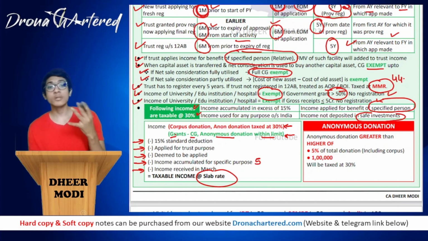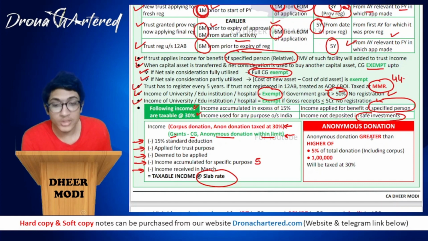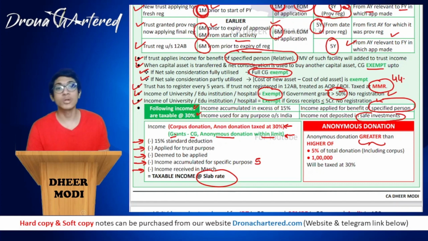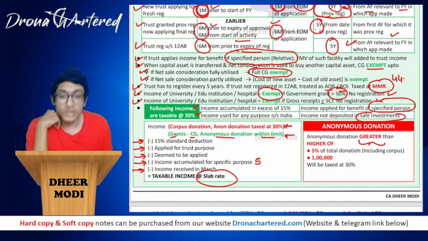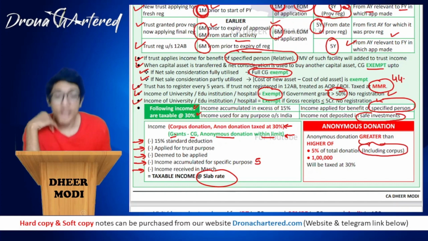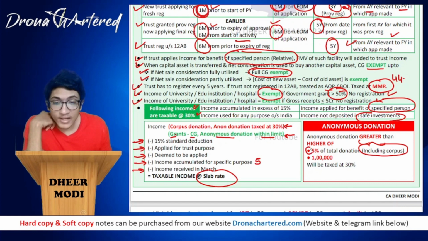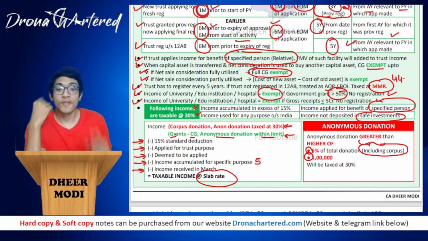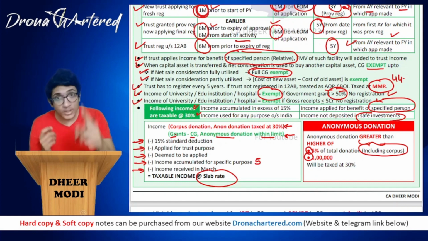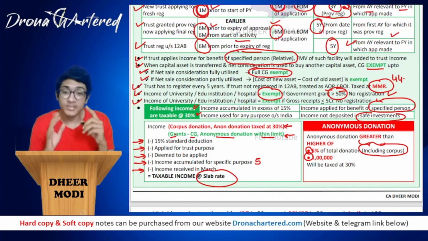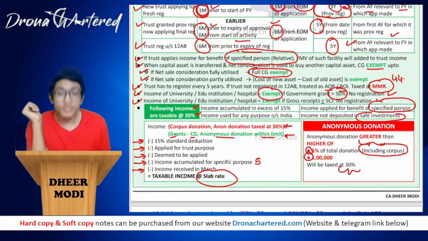Okay, now sir, what is anonymous donation? How do you tax anonymous donation? So for anonymous donation, you have to calculate anonymous donation greater than higher of 5% of total donation. What you have to remember over here, in total donation you have to take corpus also, that is everything, all the donation that you have received, you will calculate 5% of that. Then you will calculate 1 lakh, whichever of these two is higher. 5% of my total donation including corpus donation and 1 lakh, whichever is higher, that portion will be taxed at 30%.